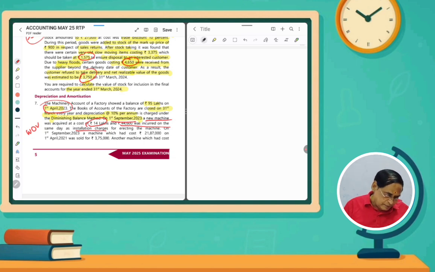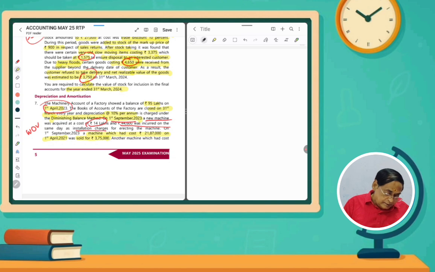We have to show it in the same year. On 1st September, the same date, a machine, you should be very careful here, which had a cost of rupees 21 lakhs 87,000 on 1st April 2021, that is 2.5 years before, was sold for rupees 3,75,000.